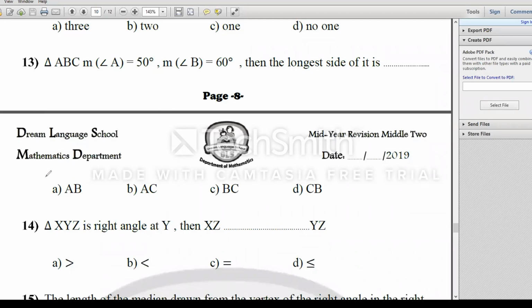Now number 14. Triangle XYZ is right-angled at Y. Here Y, here X, and here is Z. Then XZ is the longest side. It's opposite to the right angle. Then XZ will be more than any other side. Okay, then I will choose number A.